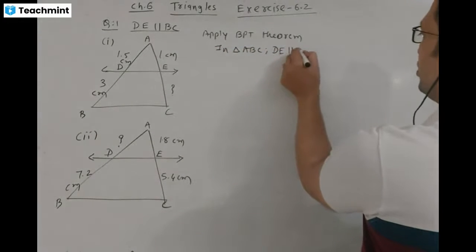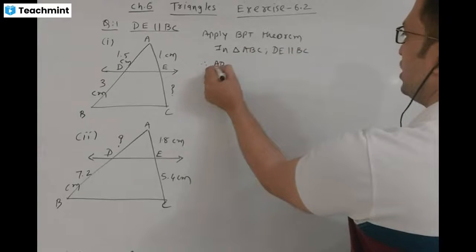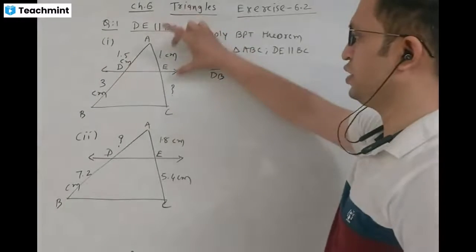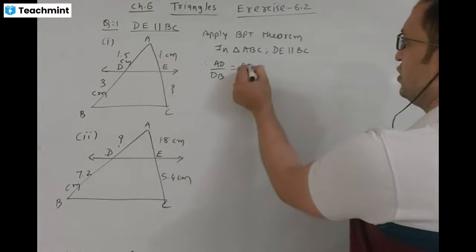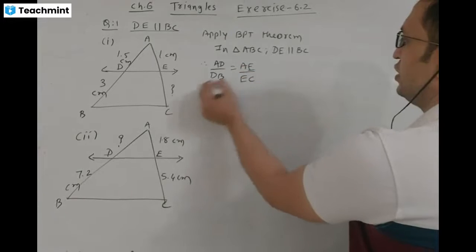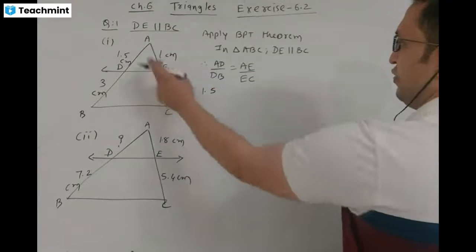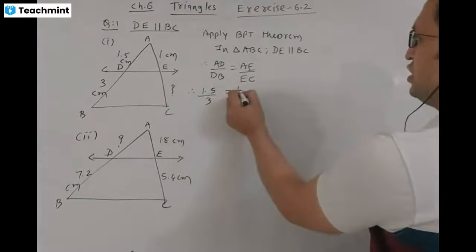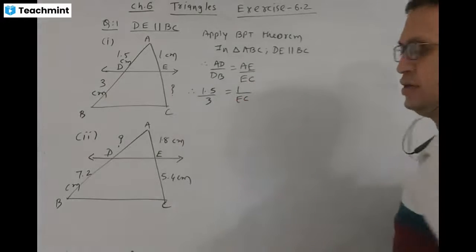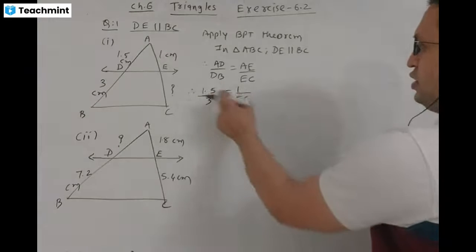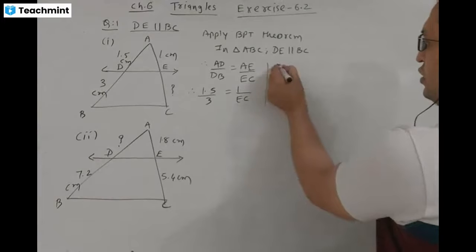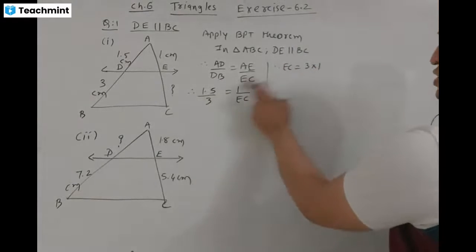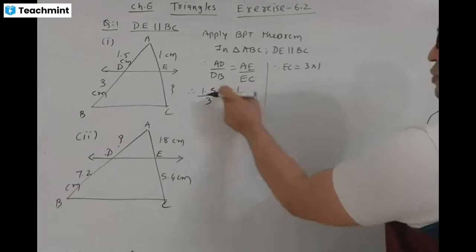In triangle ABC, DE is parallel to BC. Therefore, AD divided by DB is equal to AE by EC. The value of AD is 1.5 and DB is equal to 3, AE is equal to 1 centimeter divided by EC. Therefore, EC is equal to 3 into 1 divided by 1.5.